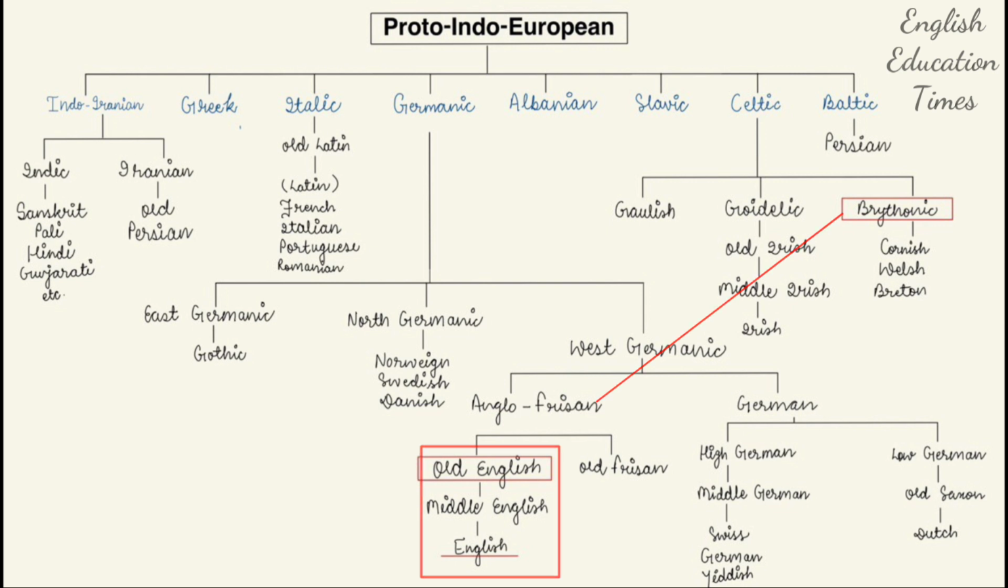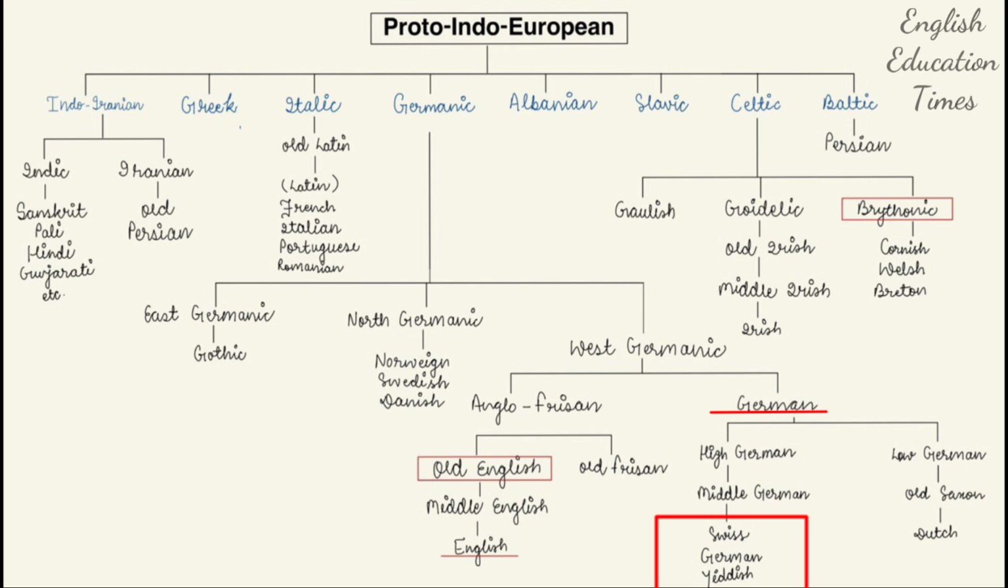Okay, then talking about German dialect. German is a particular language. First, from German language there were two dialects: High German, Middle German, and Low German and Old Saxon. Okay, from Middle German three languages actually evolved: Swiss, the language of Switzerland; German, the language of Germany; and Yiddish. Yiddish is a language of Jews.